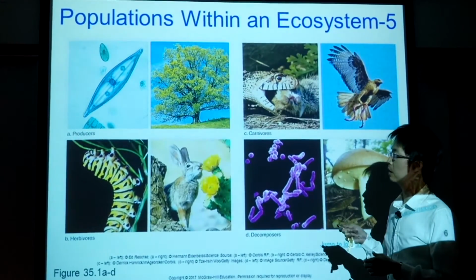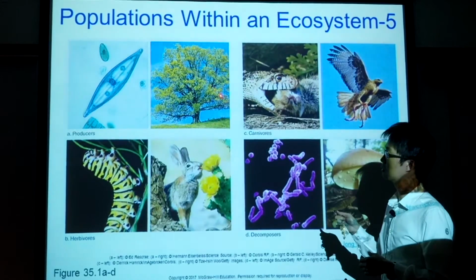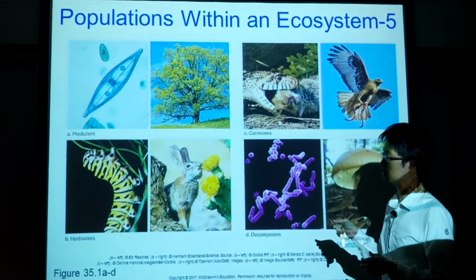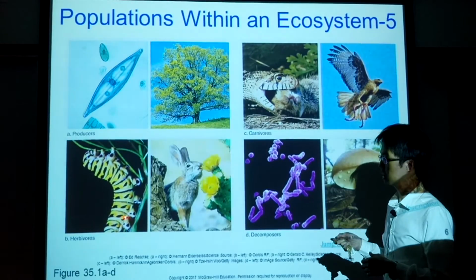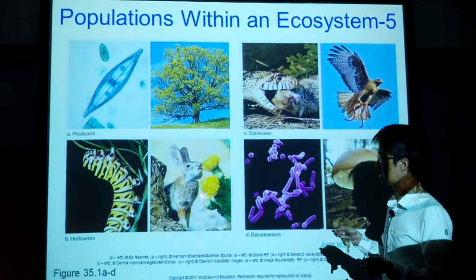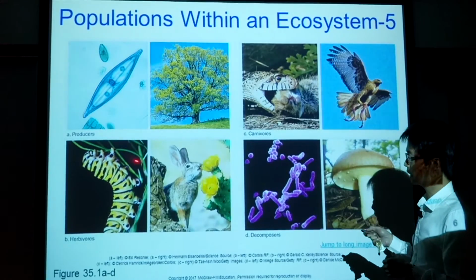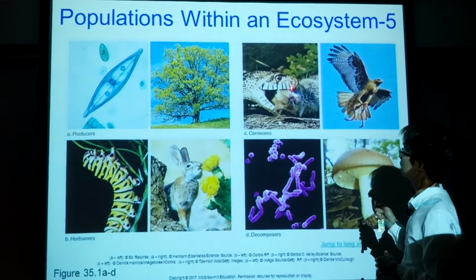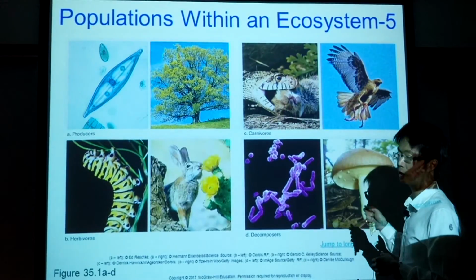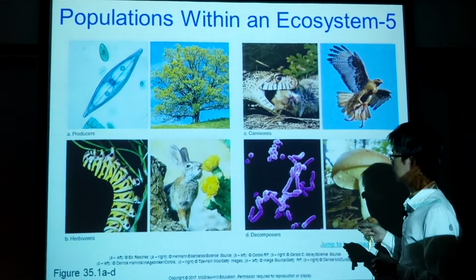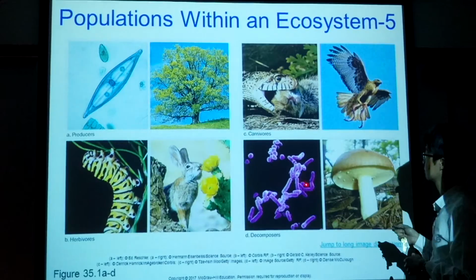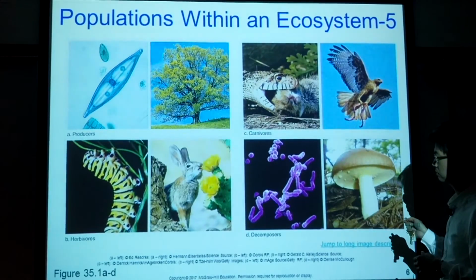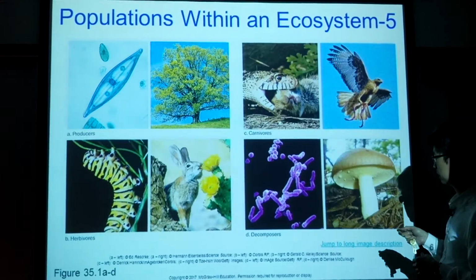So we have producers, plants, and cyanobacteria, or the algae, blue-green algae. And we have herbivore. We have insects, or animals that eat plants only. And then we have carnivores that eat other living organisms. And then we have decomposers. This is mushroom. And then we have bacteria as well.